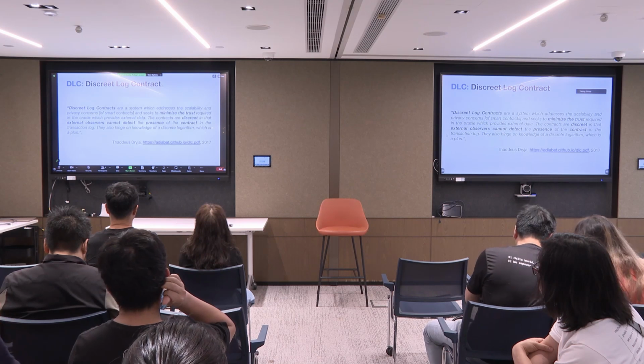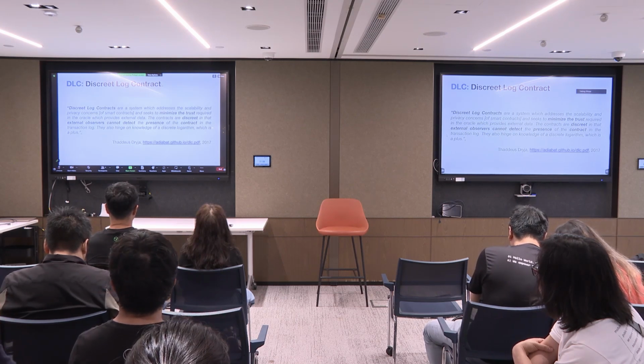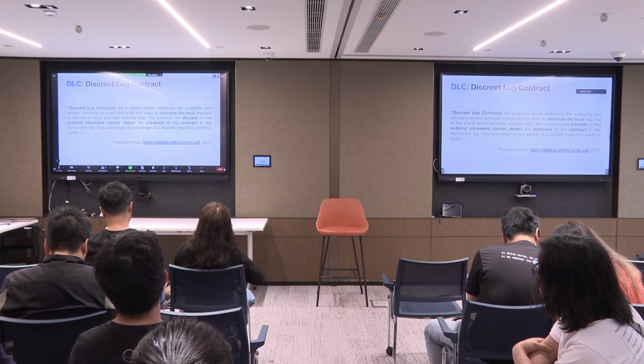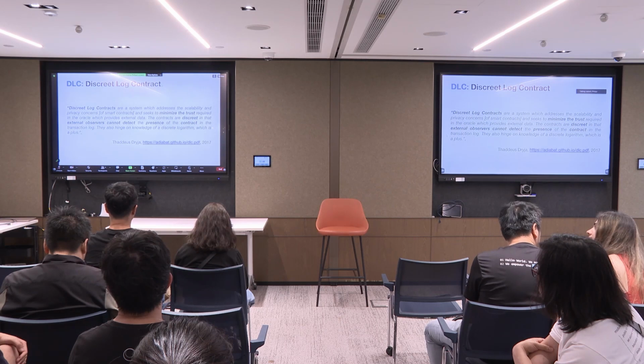have before. And he describes this discrete log contract as a system which addresses the scalability and the privacy concerns of smart contracts on other chains, and they seek to minimize the trust required in the oracle, which provides the external data. We will see later what that actually means.